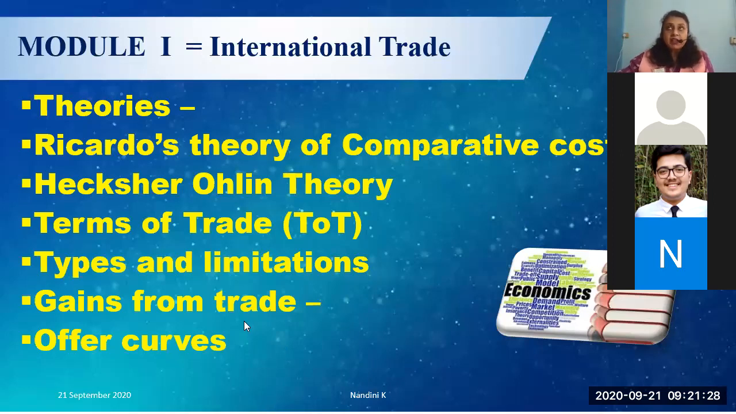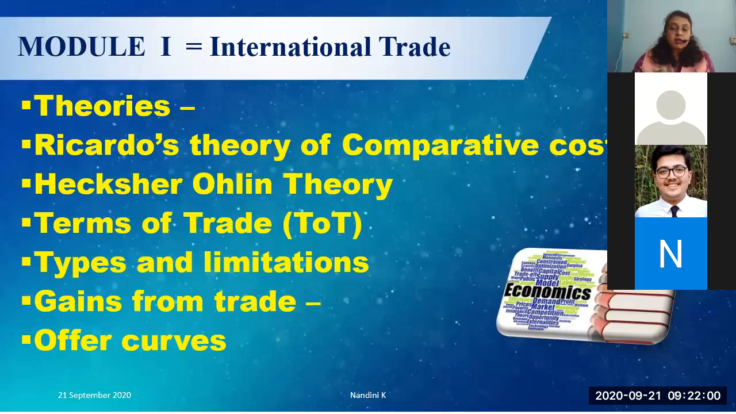And then finally, you have what is called gains from trade. What is the advantage of international trade? This is very simple and easy to understand, which you all can take into account and read. And finally, you have offer curves. Offer curves are also known as reciprocal demand theory. Offer curves were given by Marshall and Edgeworth. They are different from the normal demand and supply curve. Offer curves, demand curve and supply curve are both important.